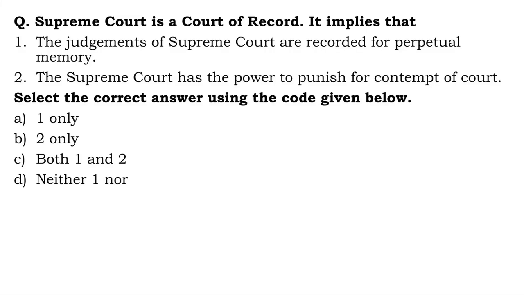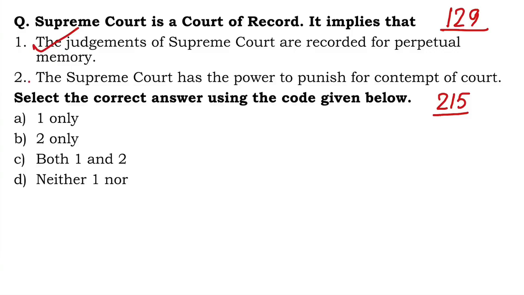Supreme Court is a court of record. Yes, Supreme Court is a court of record under the provision of Article 129. Also, High Courts are called court of records under the provision of Article 215. Means what? The judgments of Supreme Court are recorded for perpetual memory. Yes, they have evidentiary value.